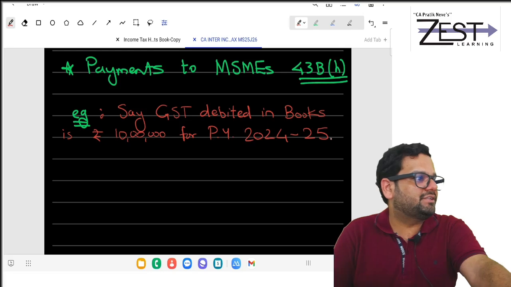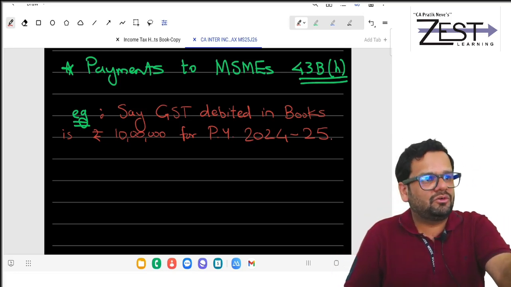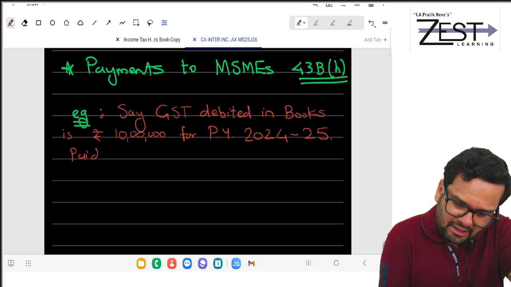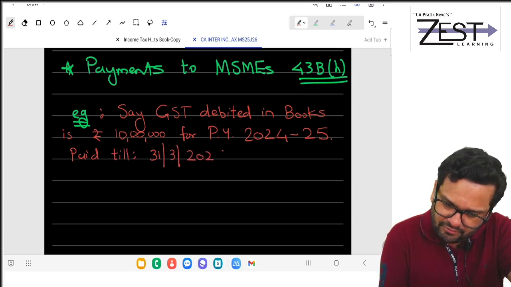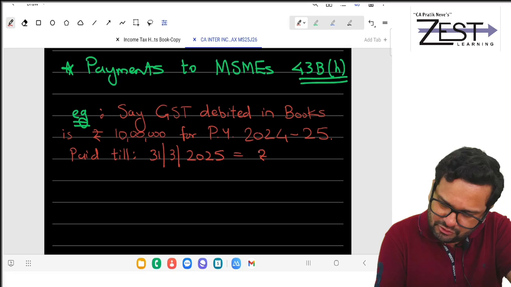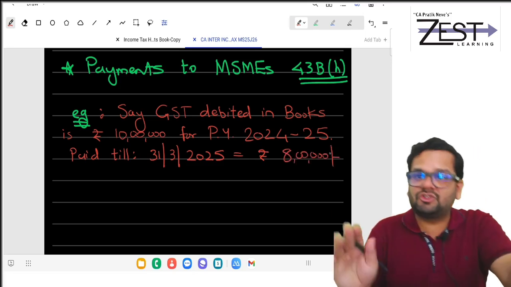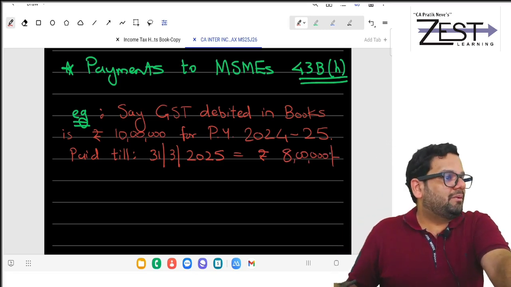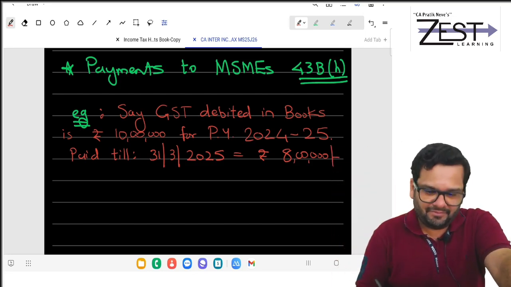Somehow you have debited GST of 10 lakhs for PY 24-25. Paid till 31st March 25 is rupees 8 lakhs. In short, there is no problem about 8 lakhs. The problem is about the remaining 2 lakhs.